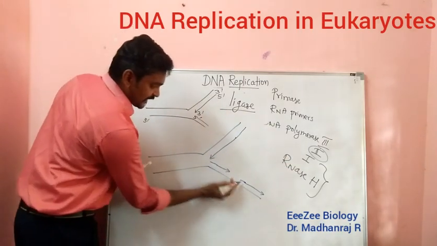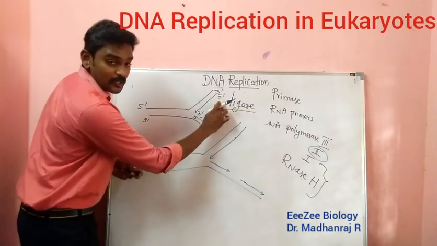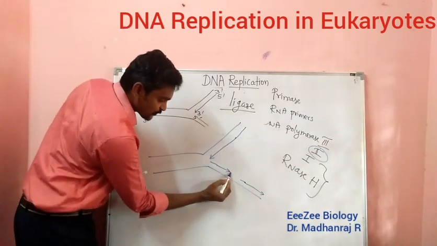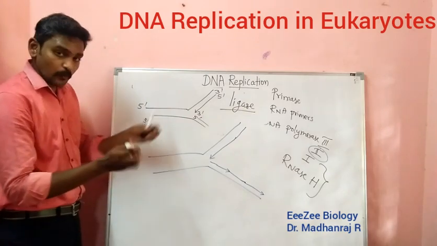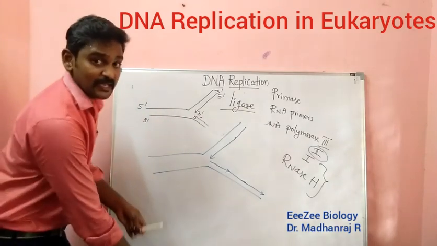Now what happens? Here a nick is there, the gap. That gap will be filled by the DNA ligase enzyme. So it will be joining like this. So in both directions the DNA replication will be completed.